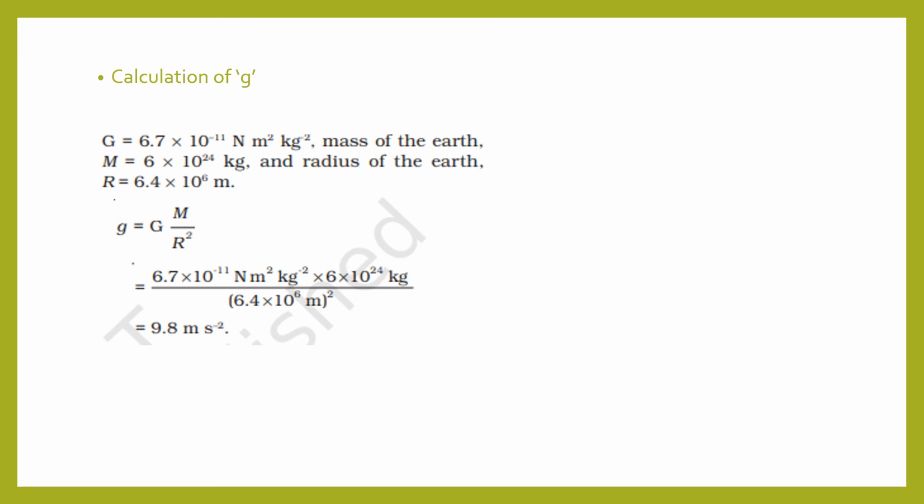Okay, the next one: calculation of the value of g. How can we calculate the value of g? Using the same equation, g is equal to GM divided by R square. We know the value of capital G, 6.7 into 10 raised to minus 11 Newton meter square kilogram raised to minus 2, into the mass of earth, 6 into 10 raised to 24 kilogram, divided by the radius of earth, 6.4 into 10 raised to 6 meter, the whole square. After doing the calculations, we will get 9.8 meter per second square.